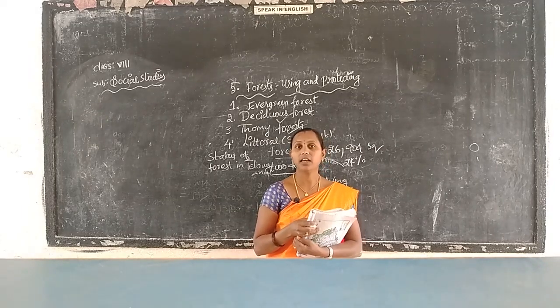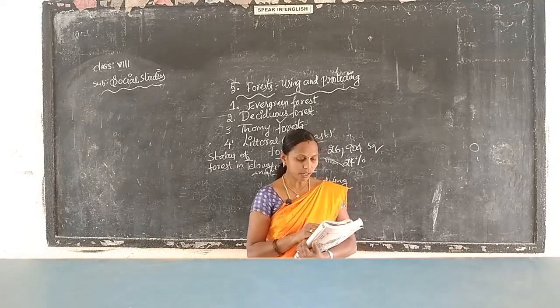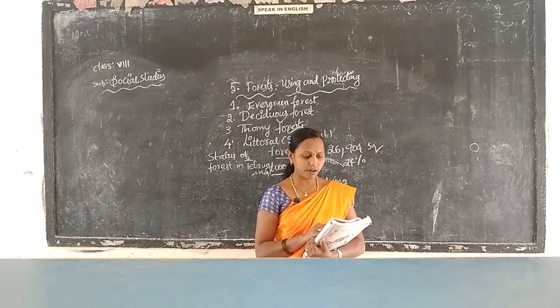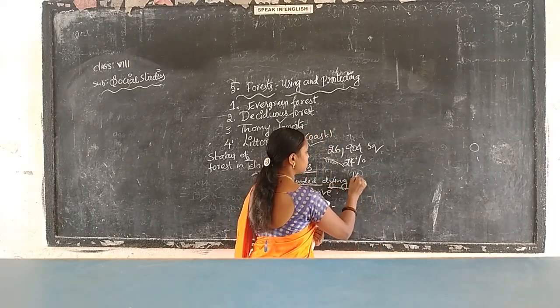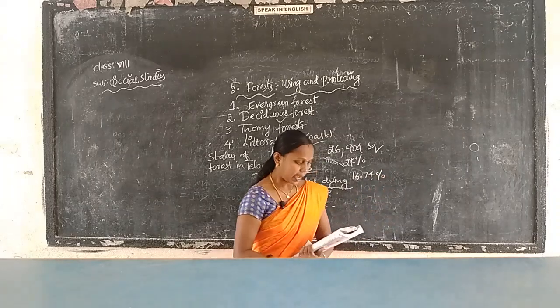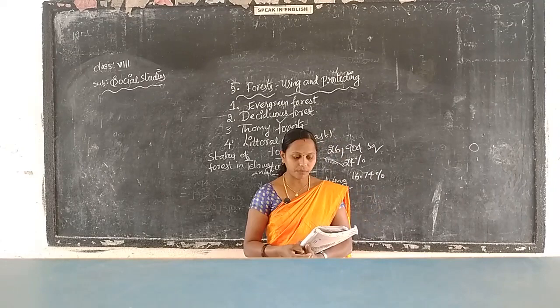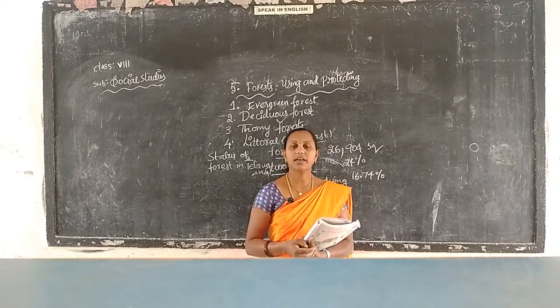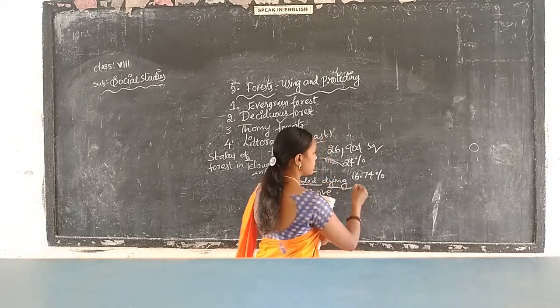However, the real forest is only 16.74% of our land. And the tree cover qualifying as forest is only 7%.